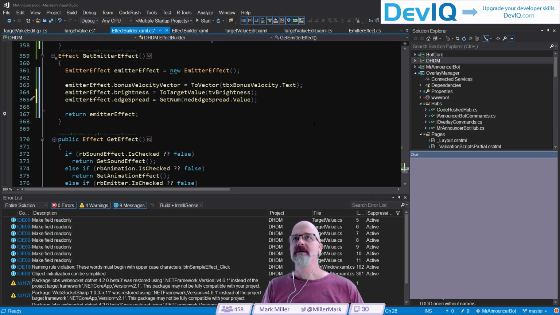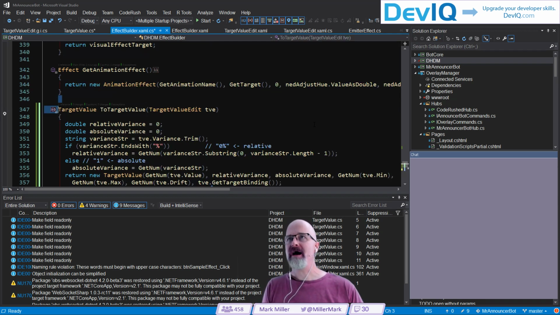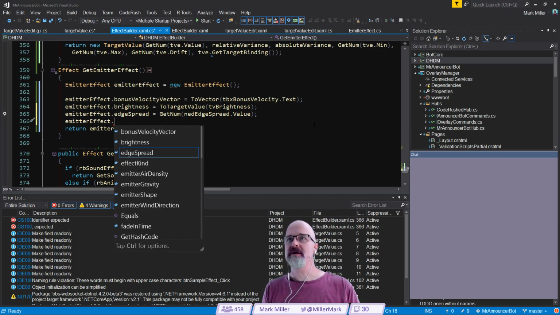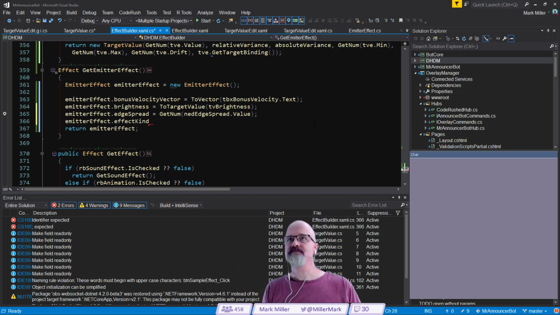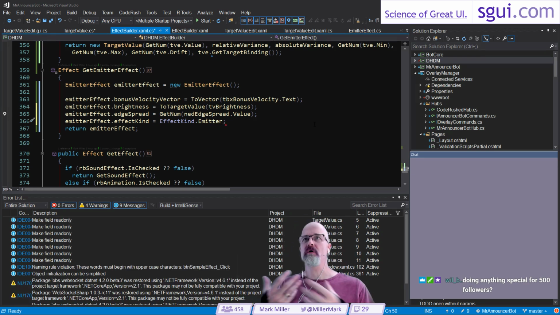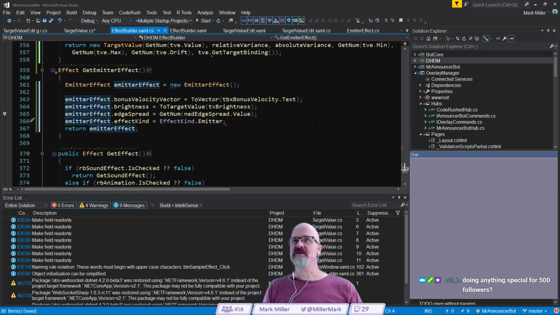Edge spread. We have that. Let's continue along down. Next one is effect kind. What are our options here? Animation, emitter. Oh, okay. Well, why do we have effect kind? Do we need that? I guess we do, because we need it on the other side to find out what it is. So we're going to say effect kind is equal to this kind. It's an emitter.